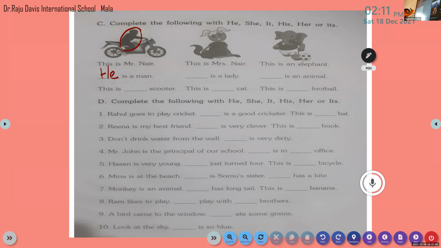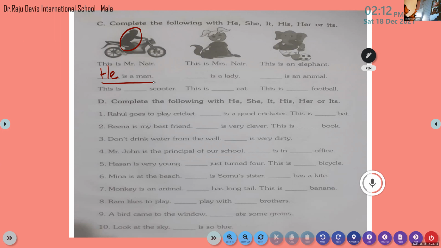If you're talking about the person, then we have to use the pronoun he, she, or it. If we are talking about the things that belong to them, then we have to use the pronoun her, his, its. Okay. Now, here in the second sentence, we are talking about the person. So we have to use the pronoun he.